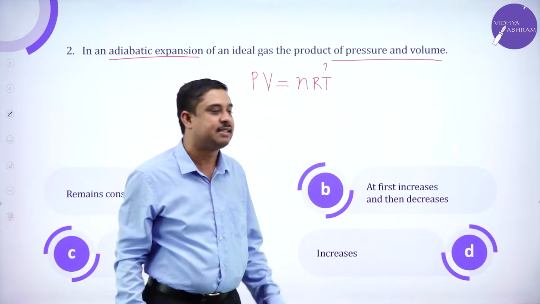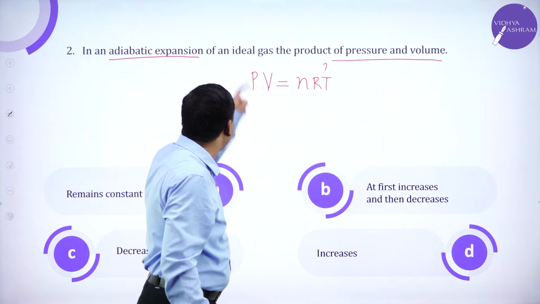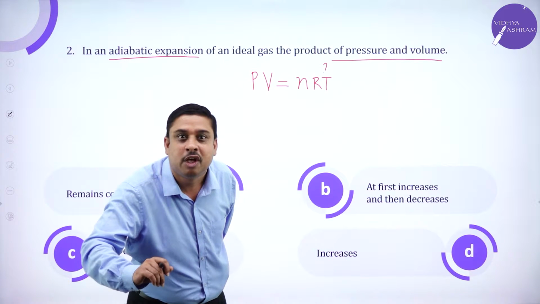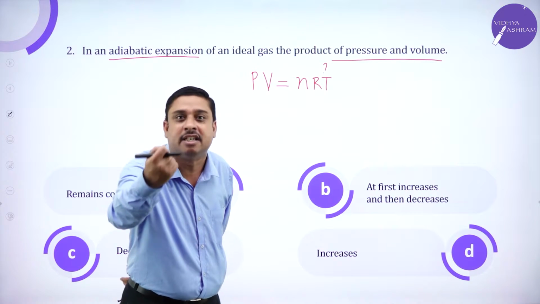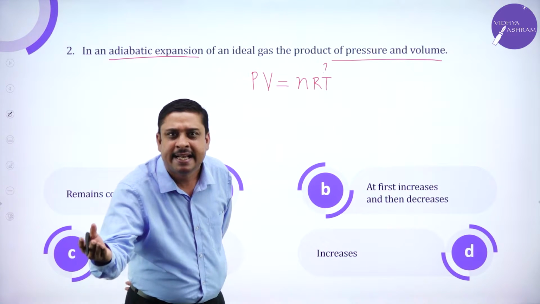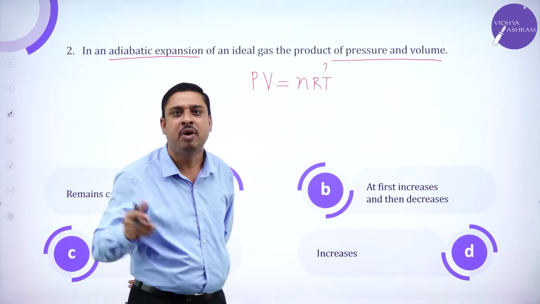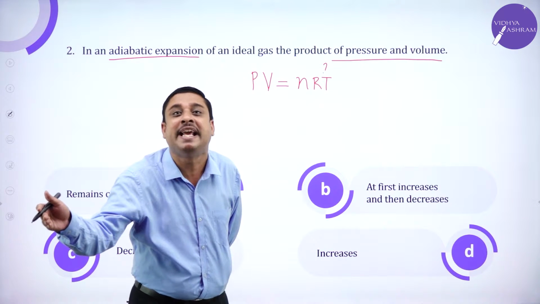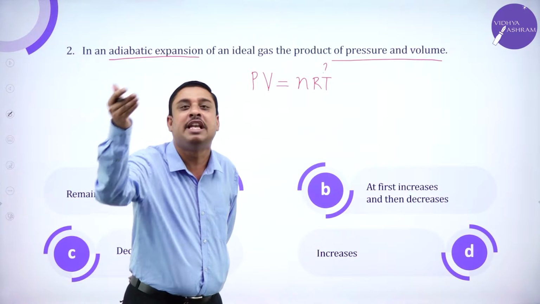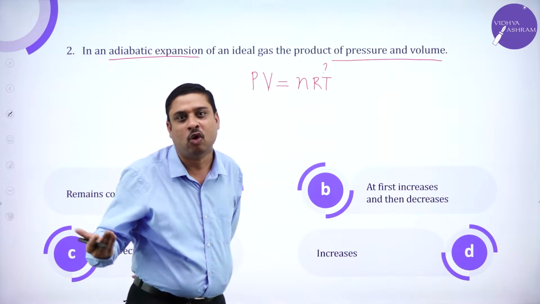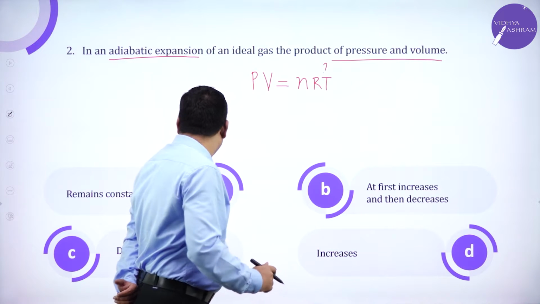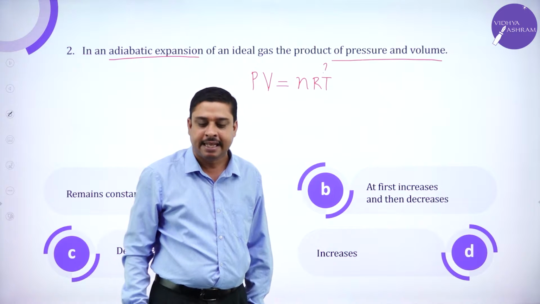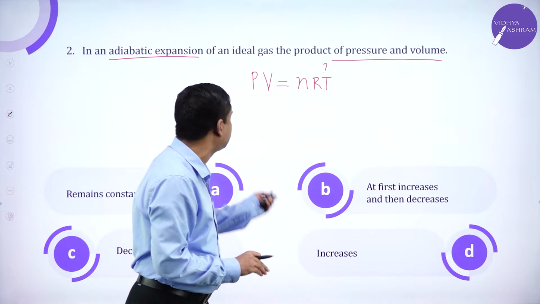So always understand, during adiabatic expansion, there is reduction, loss of kinetic energy. Why? Heat is neither added to the system nor taken away from the system. The frequency of collisions reduces. So temperature has to decrease. So the answer is the third option, that temperature decreases.